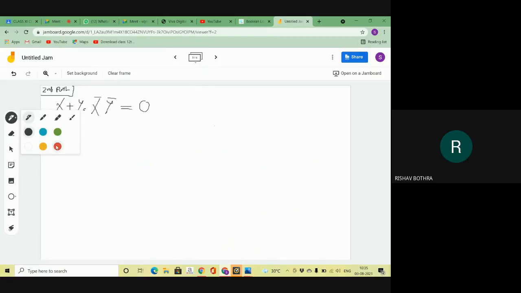Yes sir. In the associative law, two laws are there. So I am applying the second associative law. What is the second associative law? The second associative law is x into yz equal to xy into z. That means x plus y is your x part, and this is your yz part.